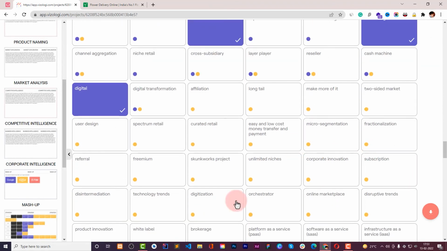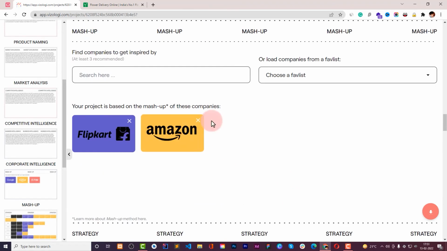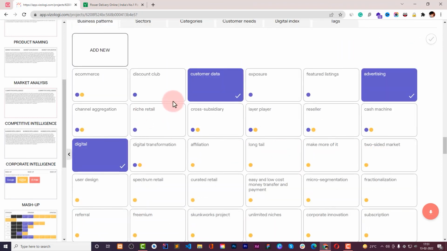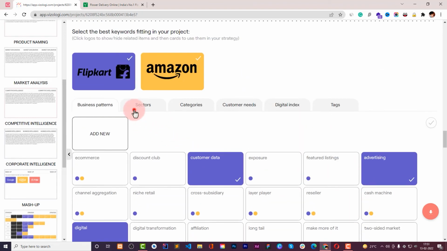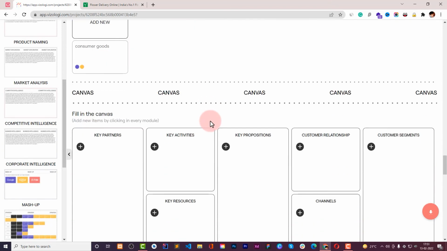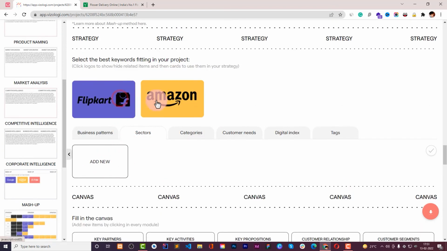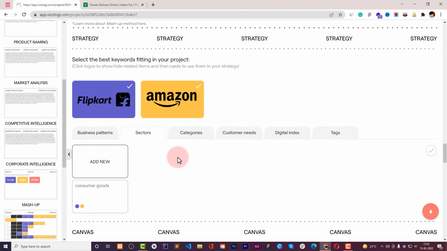So if you find pretty relevant companies for your startup idea, you will eventually find more relevant data right here. And in sectors you can just choose the sectors. So we have selected Amazon, so both are for consumer goods, so we can go with consumer goods and save it.